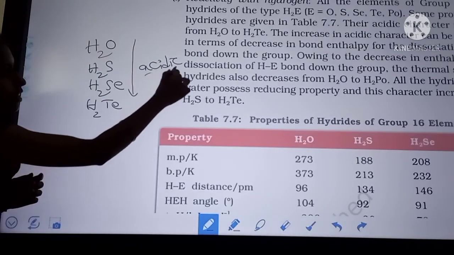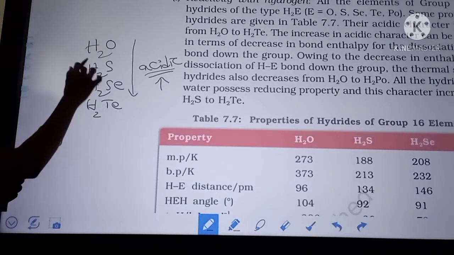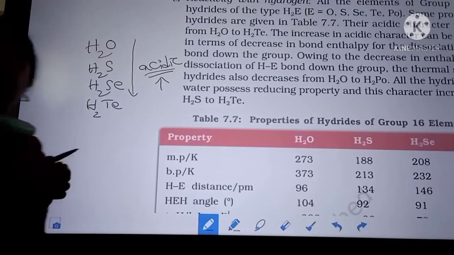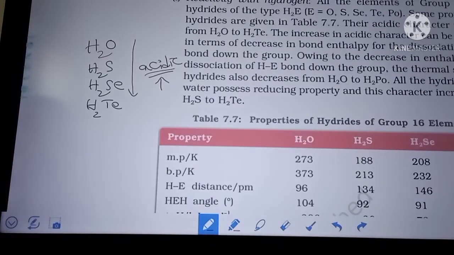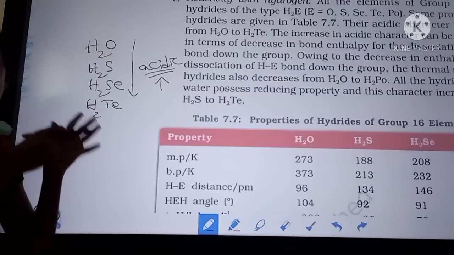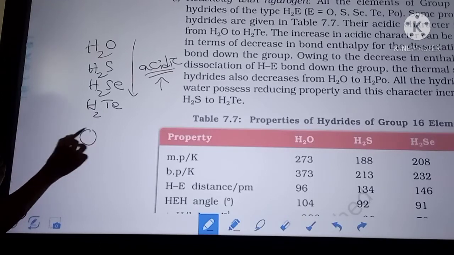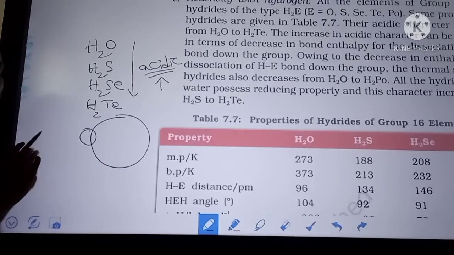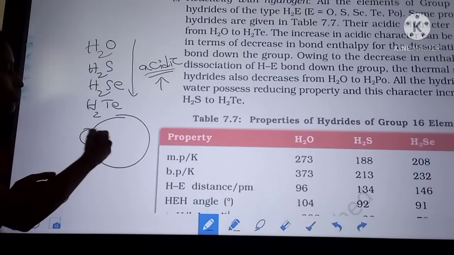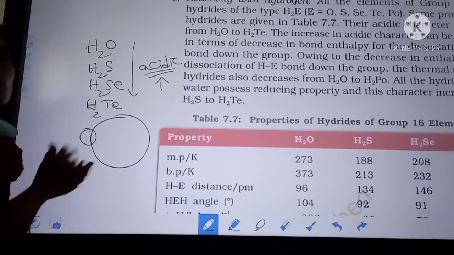So acidic character increases because stability decreases, meaning H2Te is less stable. So it will lose H+ ion very easily. Its size increases from top to bottom, and due to size variation, hydrogen is a smaller size and tellurium is a larger size. So it is very unstable. That's why it loses H+ ion, meaning acidic strength increases from top to bottom.